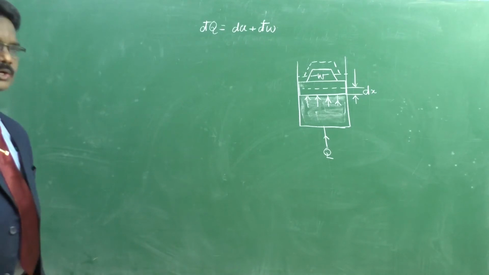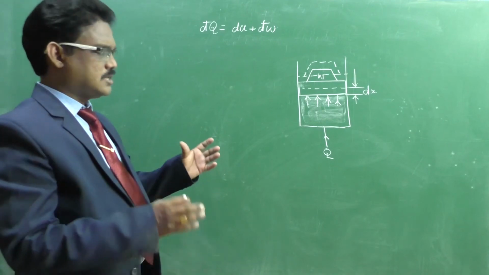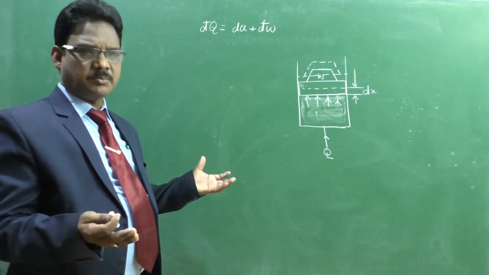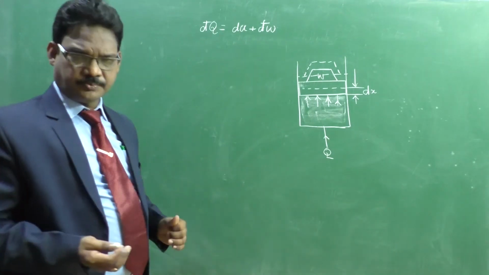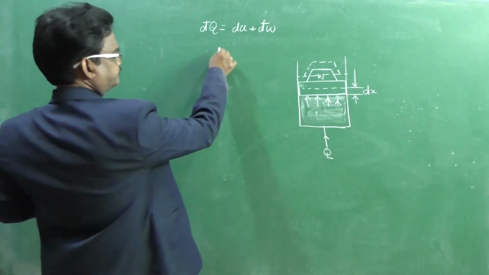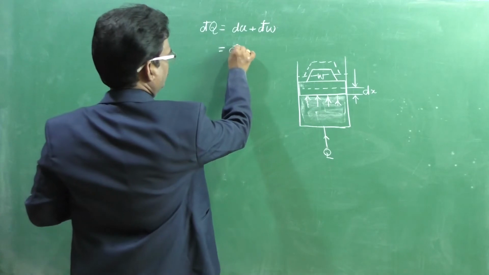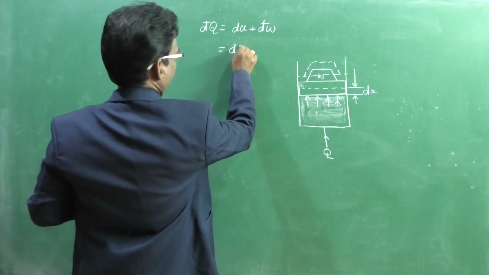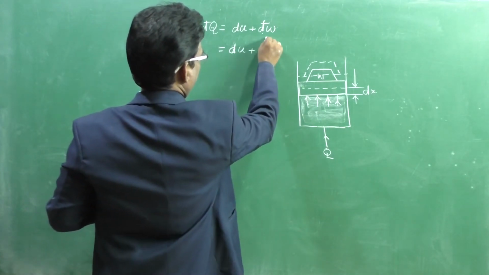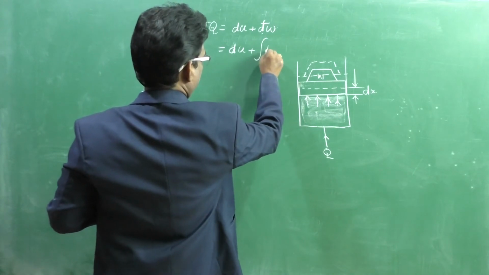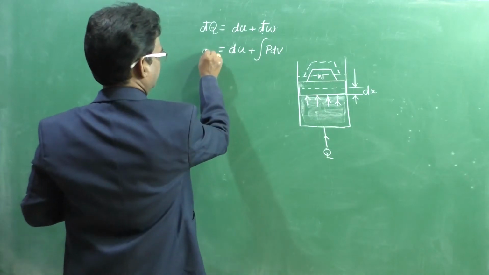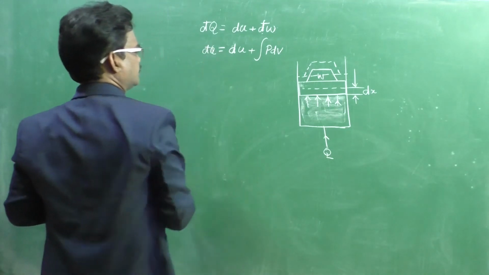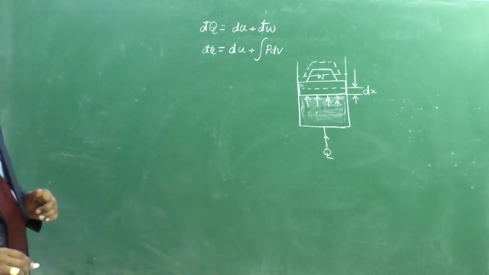The total heat energy supplied is equal to the algebraic sum of change in internal energy and work done by the system, right? And dU plus dW, we can write as dU plus integral p dv.